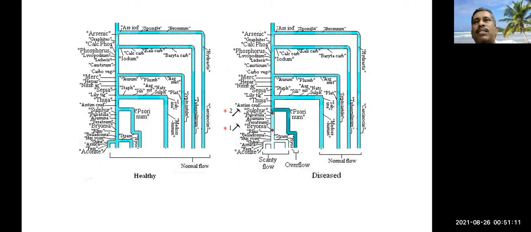But after a few months, he will be suffering again from the disease. You will see that it will not properly cure, because there is a secondary blockage at the sulfur point. If you do not remove that blockage, the disease will recur. You will have to remove the second blockage also.